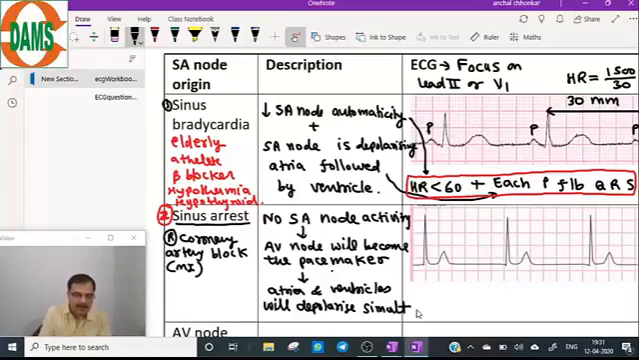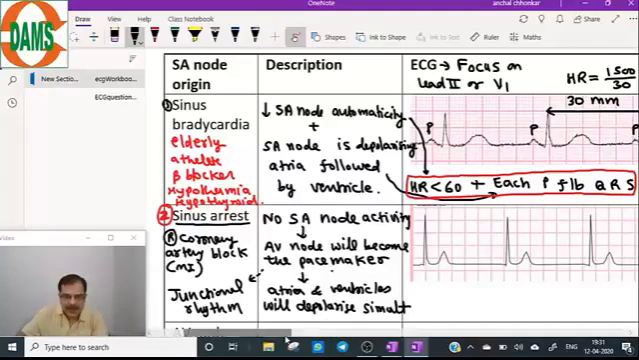So a very important finding: when atria and ventricle are depolarizing simultaneously, the larger wave will be seen. This is known as the junctional rhythm.